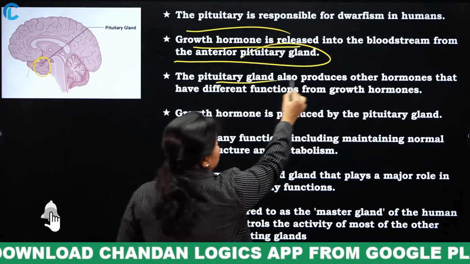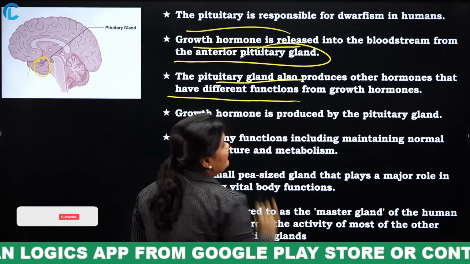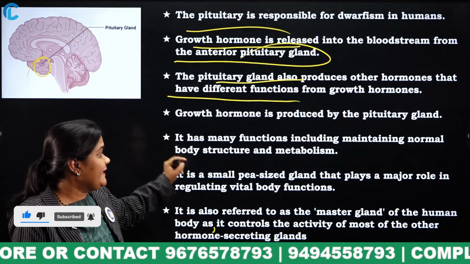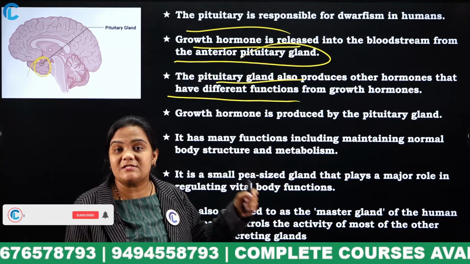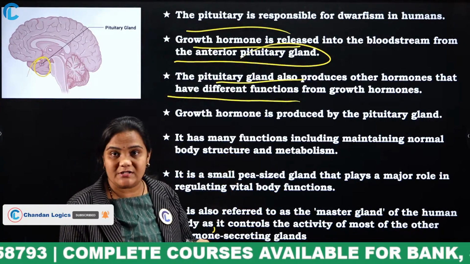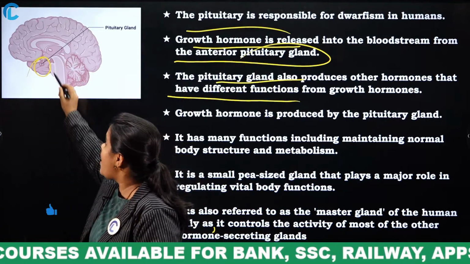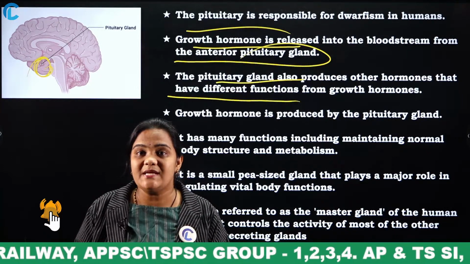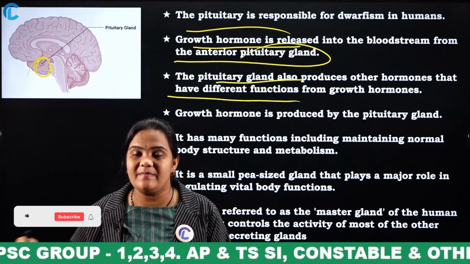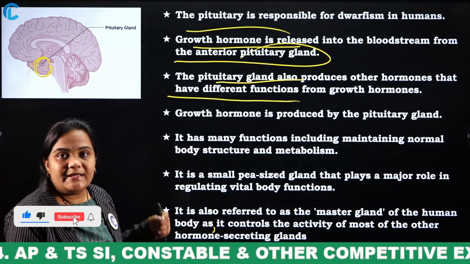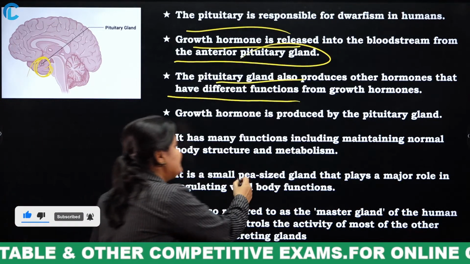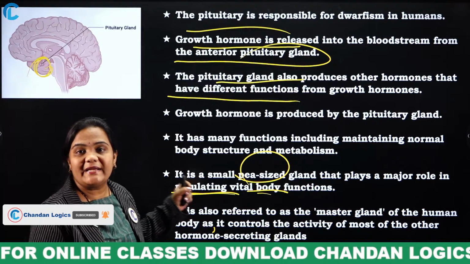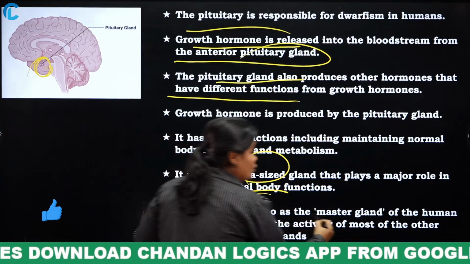The pituitary gland also produces other hormones that have different functions from growth hormone. Growth hormone has the capacity of maintaining our body structure and metabolism. This is what a small pituitary gland does. It will secrete the growth hormones and each and every body function will happen with this pituitary gland. It is a small pea-sized gland that plays a major role in regulating vital body functions. For that purpose, this pituitary gland is known as the master gland of the human body.